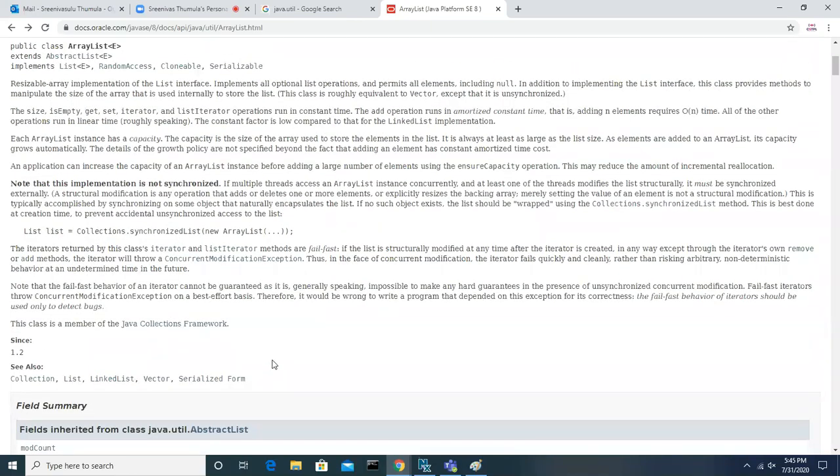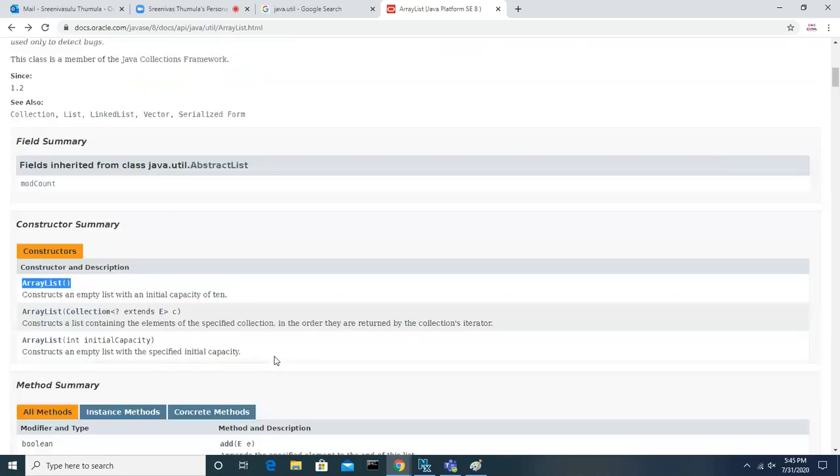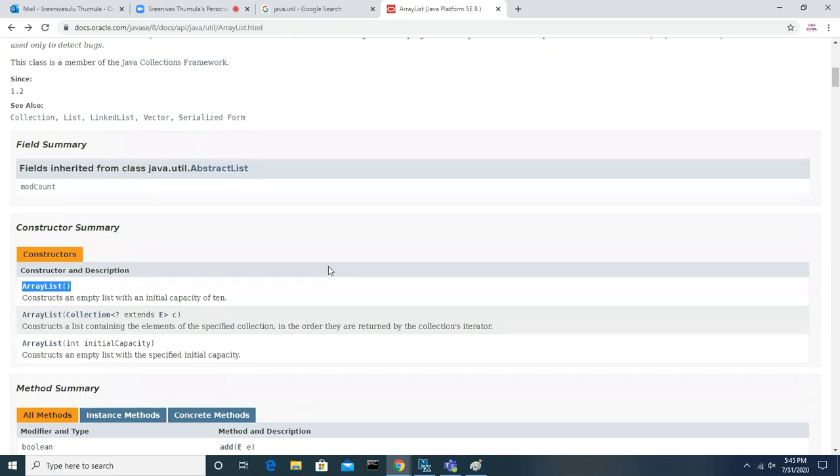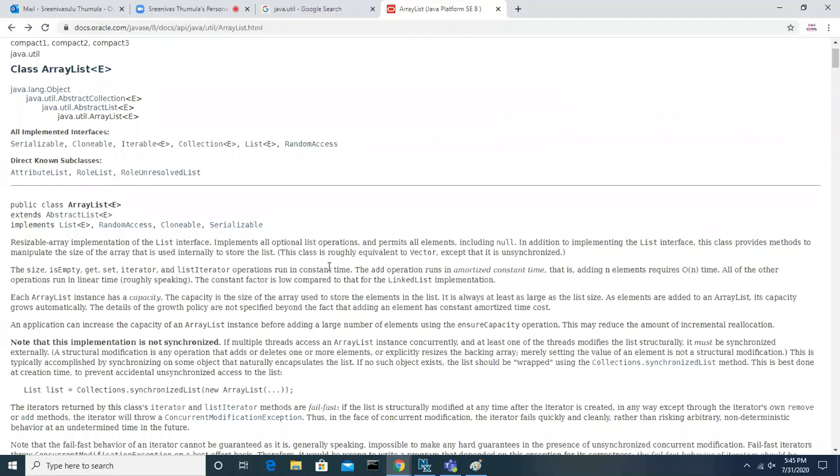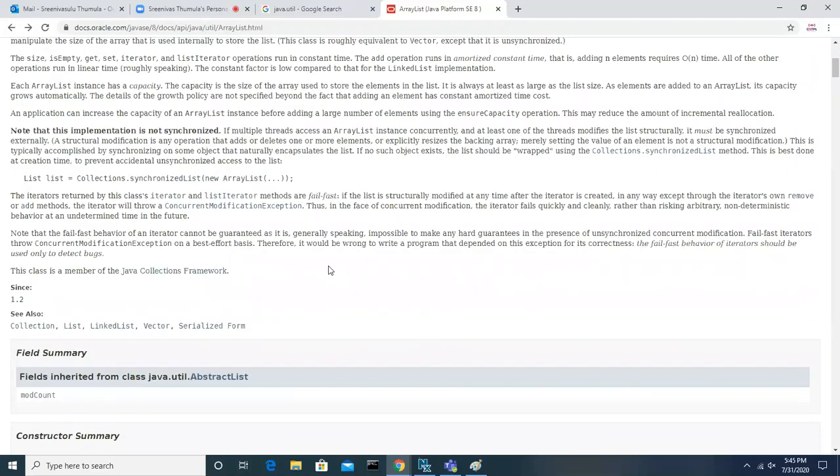When will we call this constructor? The ArrayList constructor. Sorry? For creating an object. Correct. While creating an object, we will use a constructor. That is the purpose of the constructor. The only thing is, constructors help you create an object, and that too by using the new keyword, right? By using the new keyword, you create any class object.